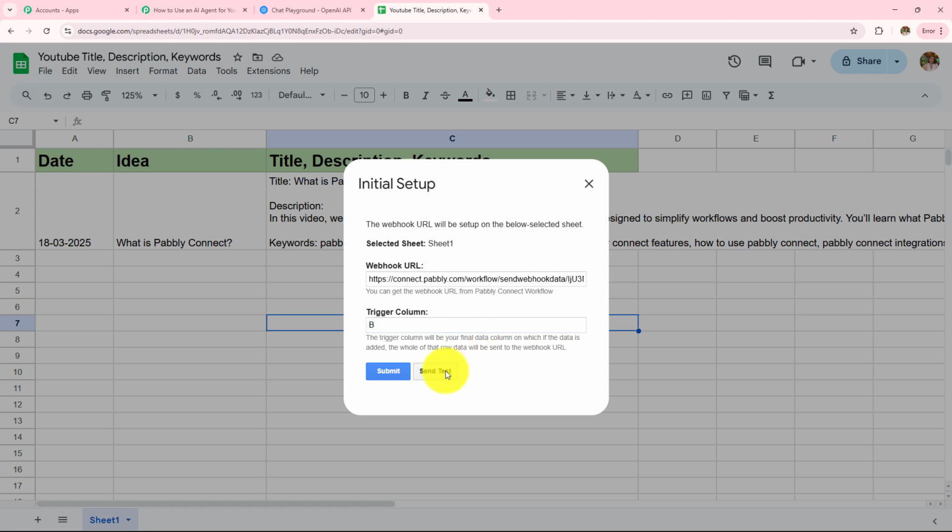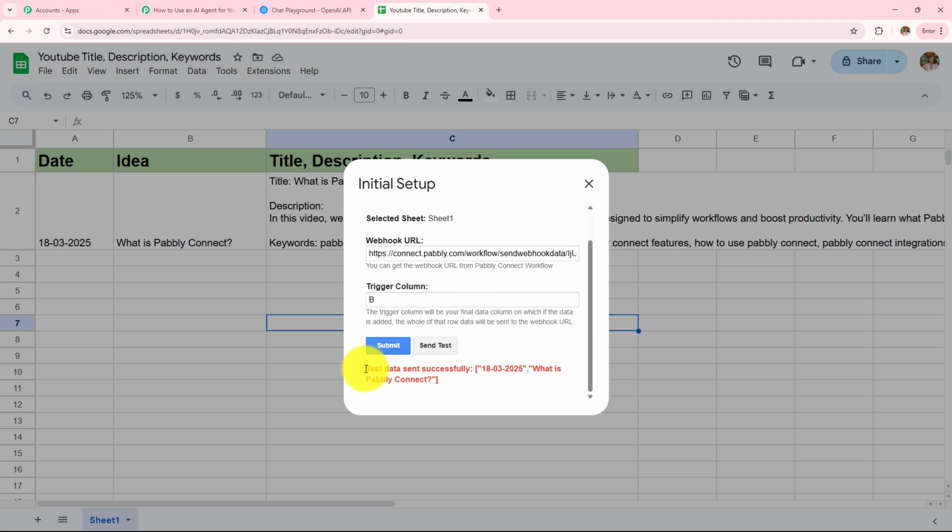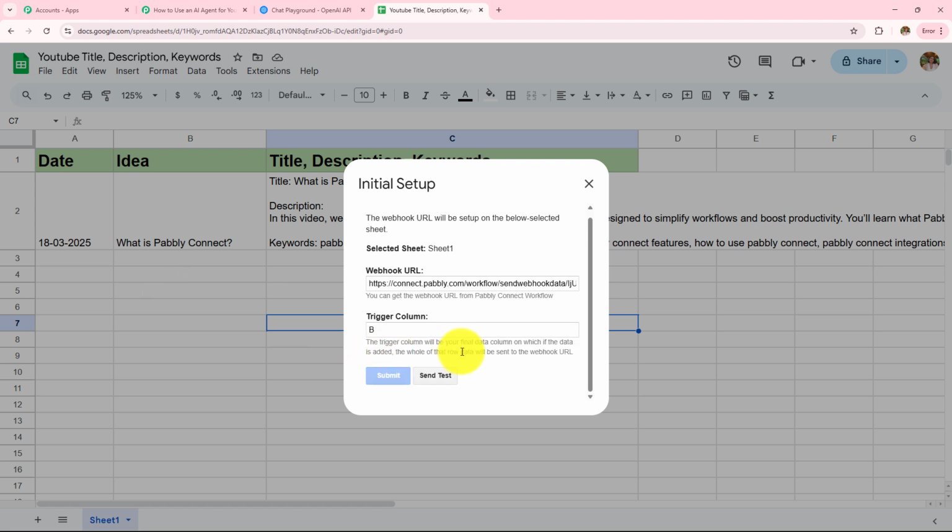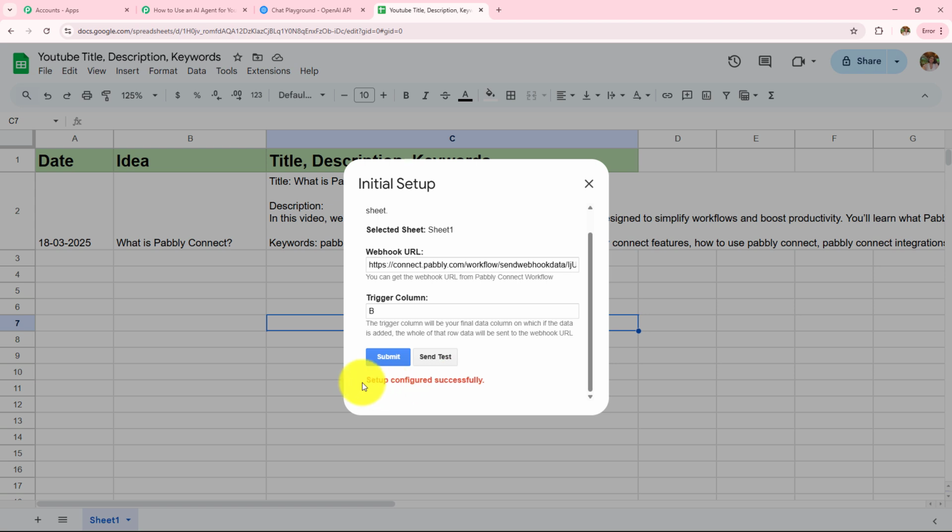Now I have to click on send test. And here I can see test data sent successfully. Now all the details should be sent to Pabbly Connect. I'm going to click on the submit button. And here the setup is configured successfully. Now both of these details should be captured in my Pabbly Connect workflow. So let's quickly open my workflow.